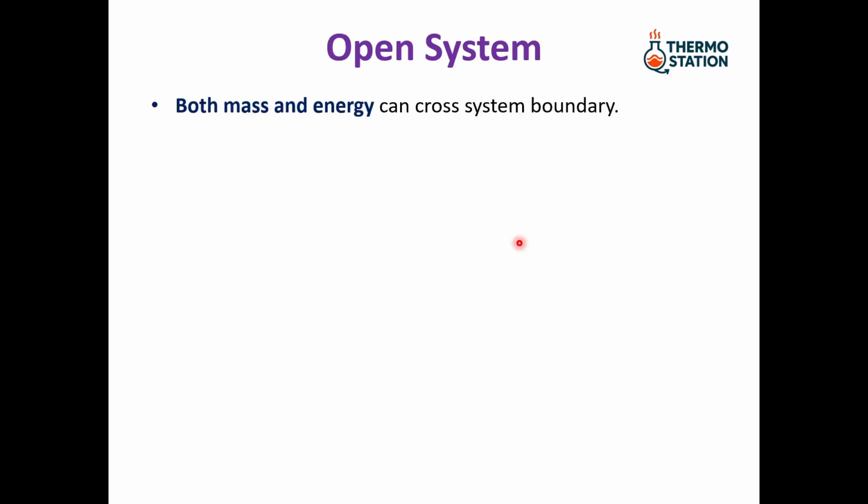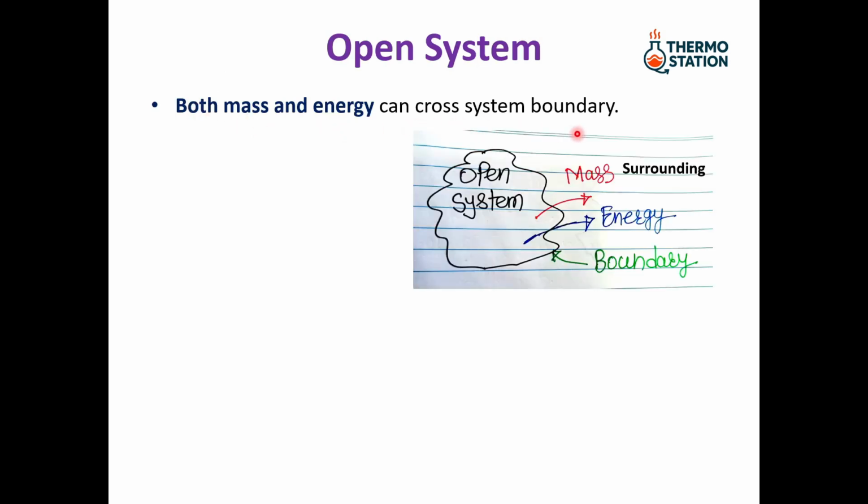Open system. For an open system, both mass and energy can cross the system boundary. Here we have an open system where mass and energy can cross the boundary of the system. So system and surrounding can exchange mass and energy. Mass and energy exchange can also be possible from surrounding to system.